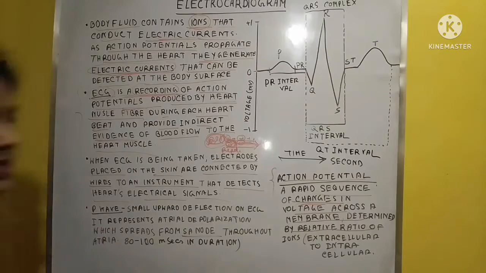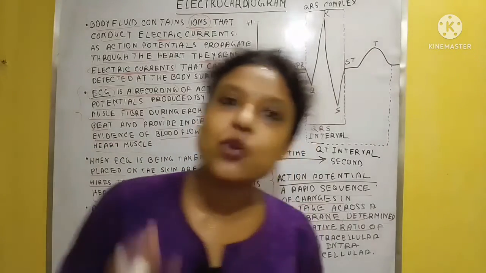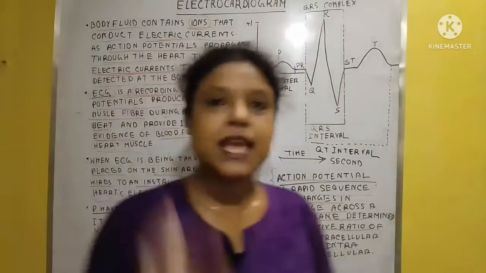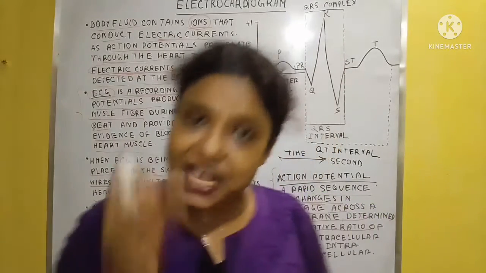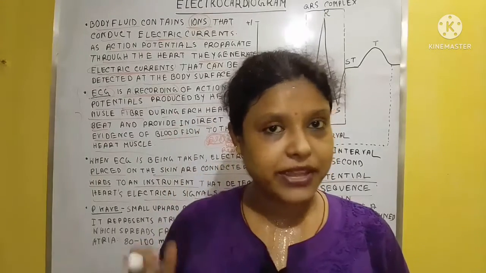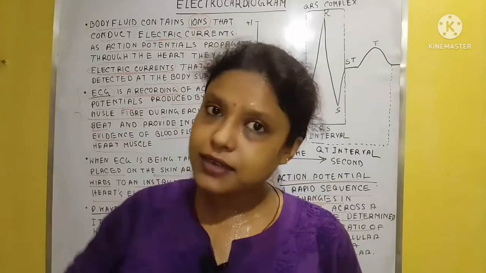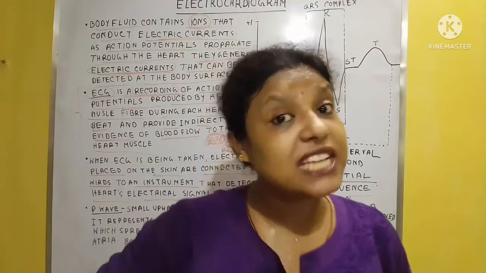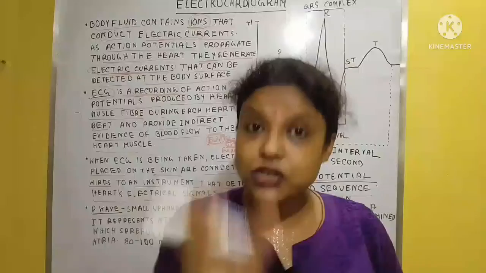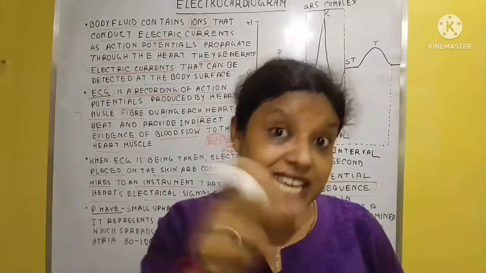The instrument's function is only to collect the signals produced by the action potential within the heart. So first understand what happened here: the action potential passes through the heart muscle fiber during each beat, and we record this passing of action potential in each beat.